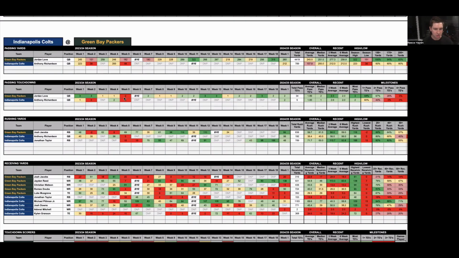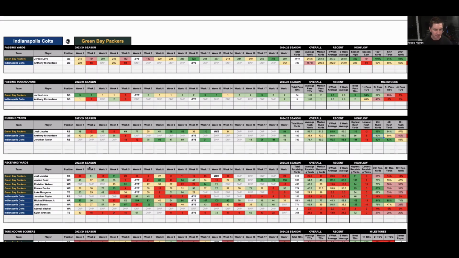So firstly, Anthony Richardson, who plays quarterback there for the Colts. He had 56 rushing yards in week number 1 and averages over the past year 38.4. So I'm going to take him to get 25 plus, which he's hit in 80% of games. So 5 total games, he's hit it in 4 of those.